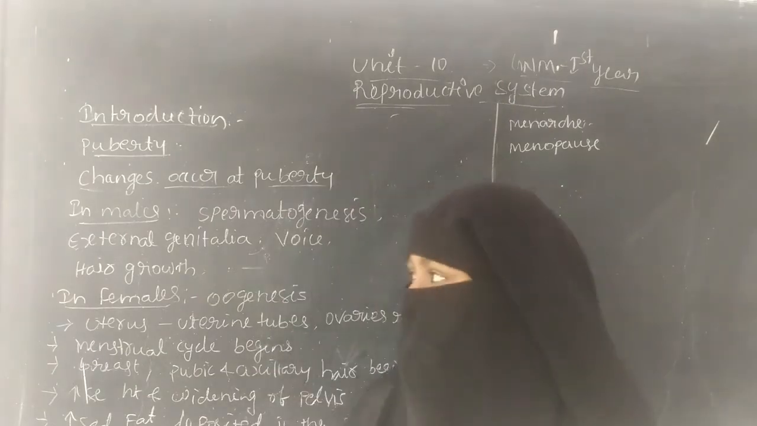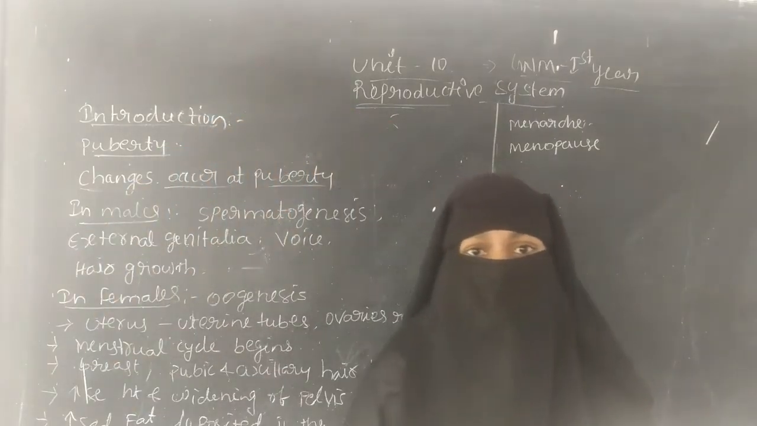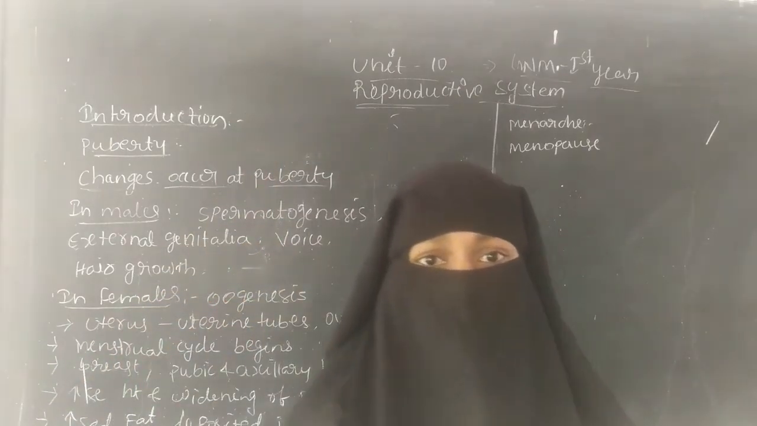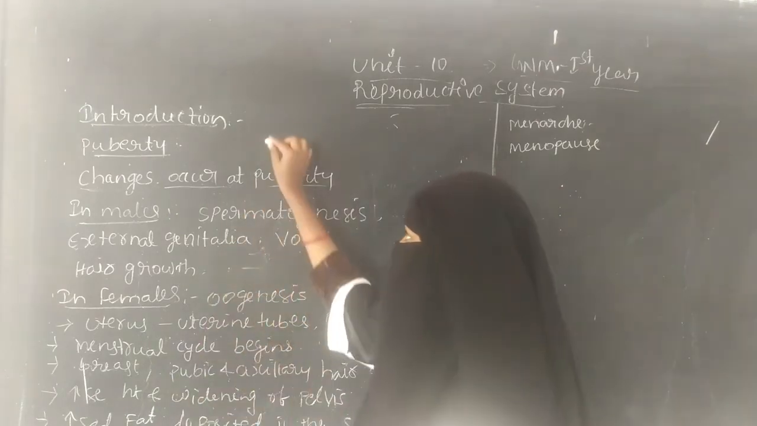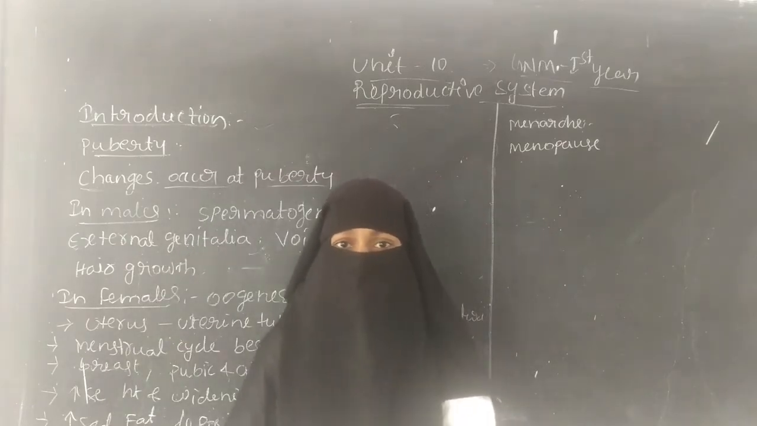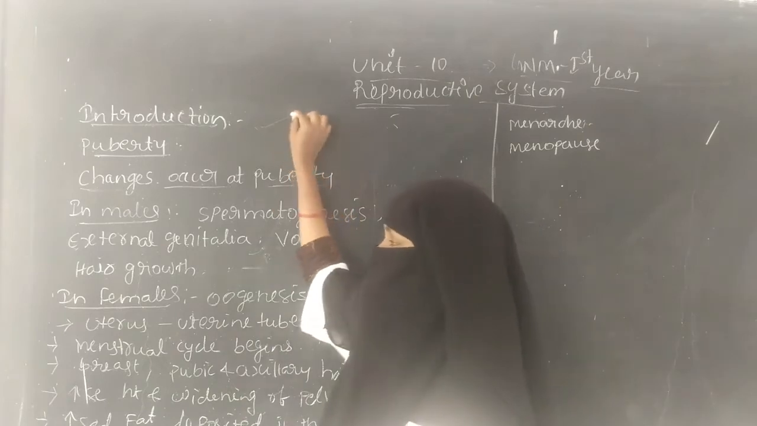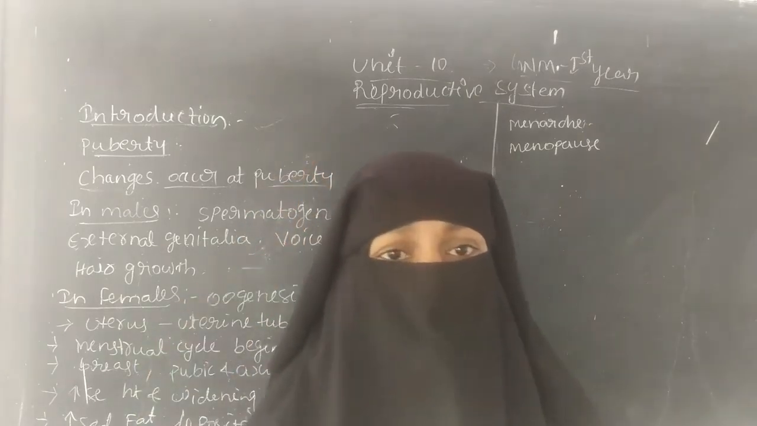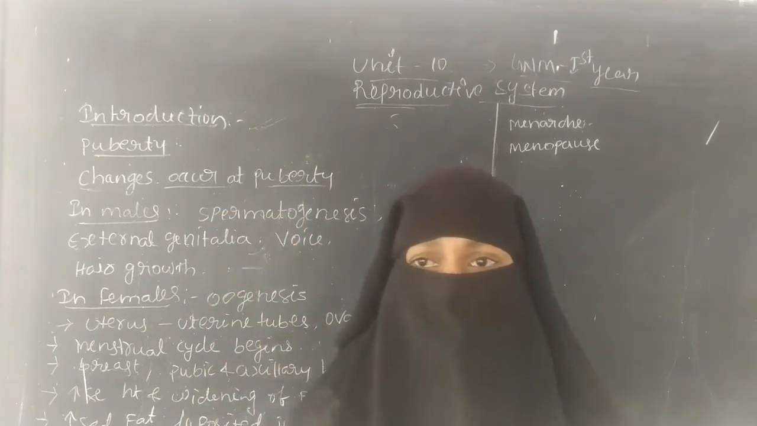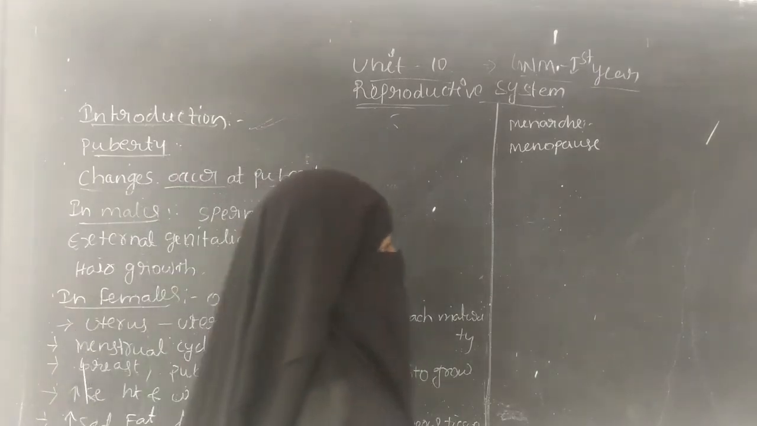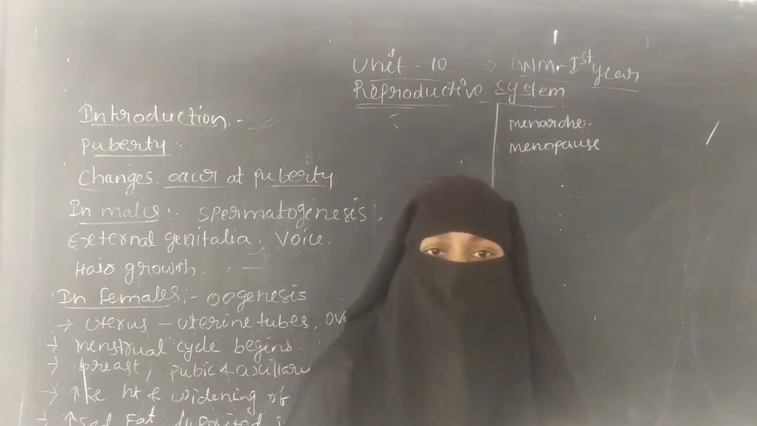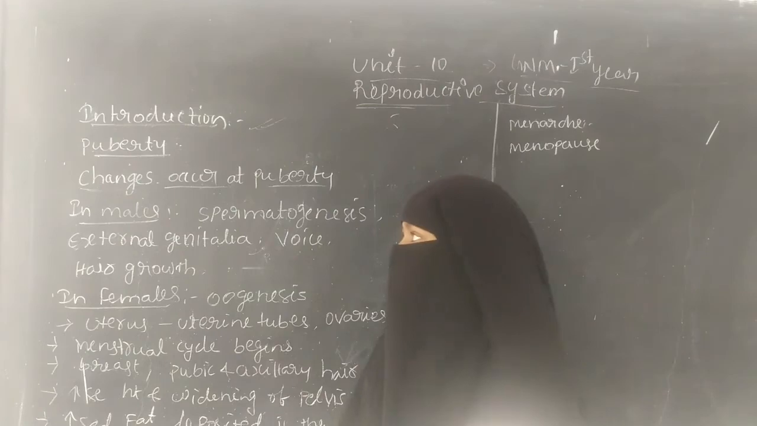The reproductive system is very important for reproduction. It helps in the production of the sexual hormones, and it also helps in the development of the offspring, that is, fetal development. It is also important for the production of the sex hormones.